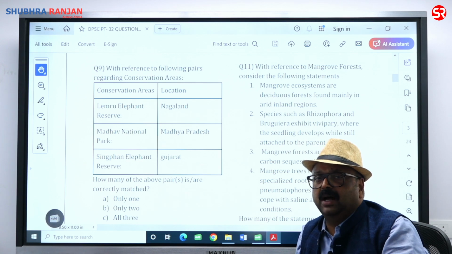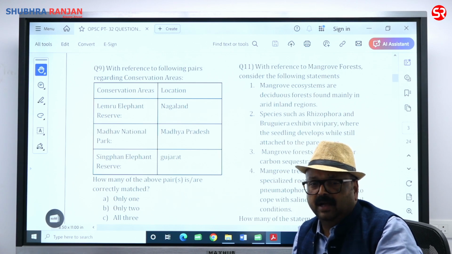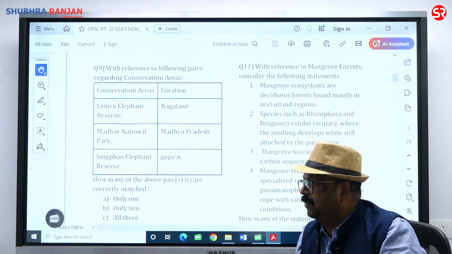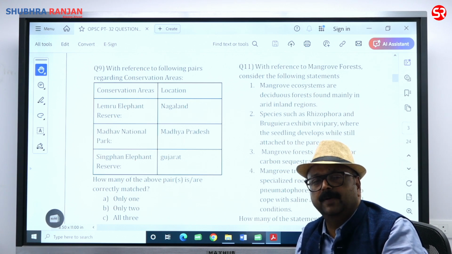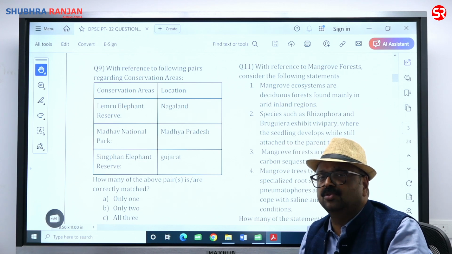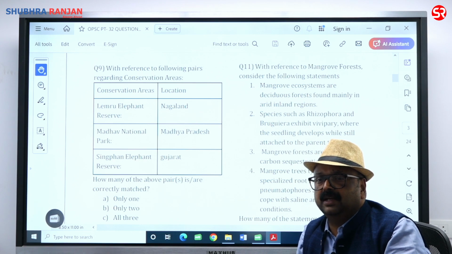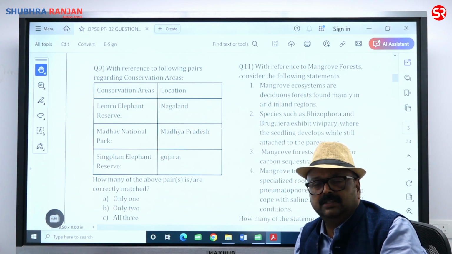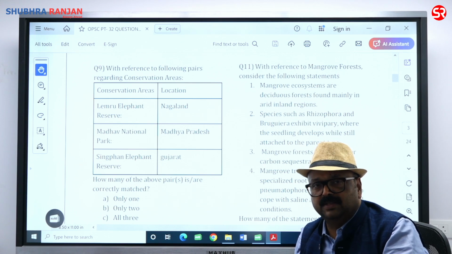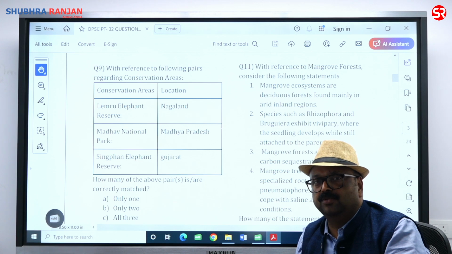And the mangroves are known for vivipary. Although the vivipary is not like animal, it is basically a kind of simulation. What happened in case of Bruguiera as well as Rhizophora? They are basically the terminal mangrove towards the high sea, and the salinity is going to be the highest. So you'll find that in the saline water, seed germination cannot take place, and due to that, what happened? The seeds get germinated even while intact inside the fruit on the tree.